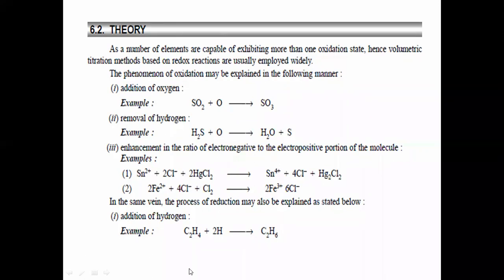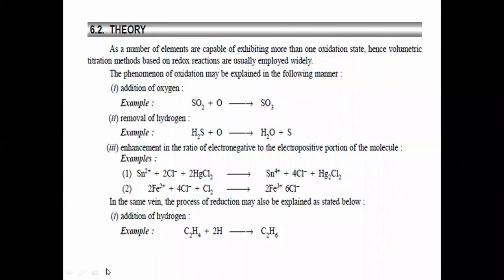So the conversion of ethene to ethane, as we add hydrogen, is a reduction type of reaction.